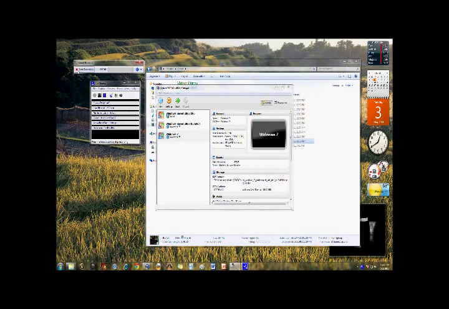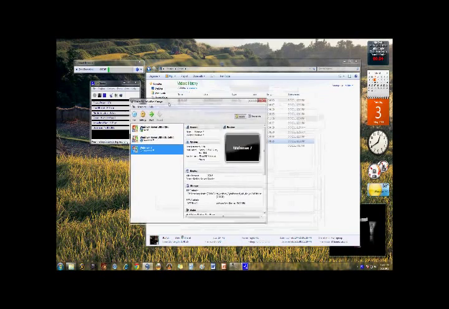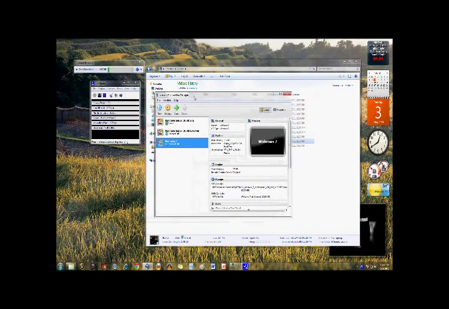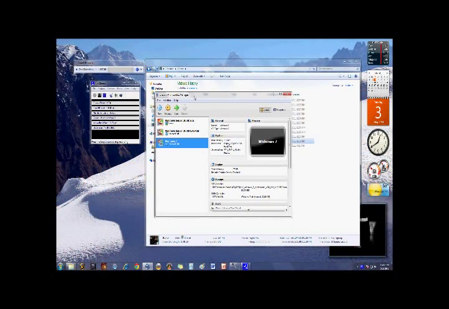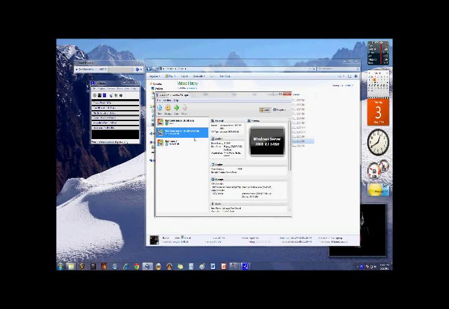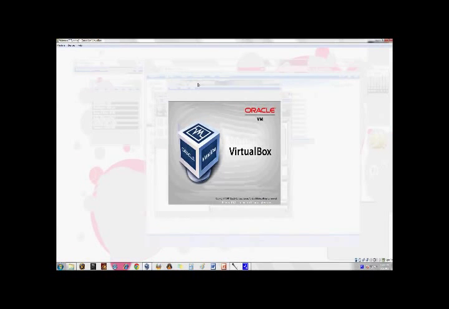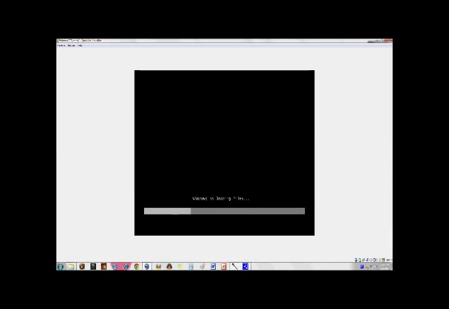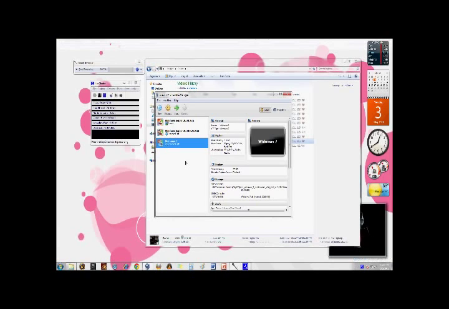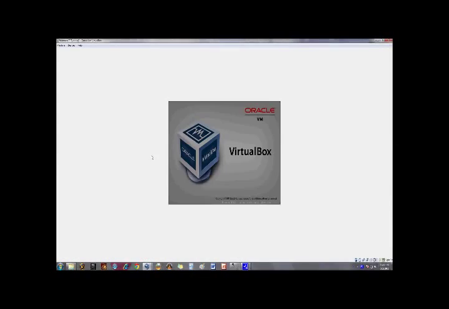So for this Windows 7 installation, I'll be using a virtual PC so I can show you guys, which means it's going to be as if you're installing Windows 7 on a new machine. Usually at first you want to press F12 or some type of key like right down here.